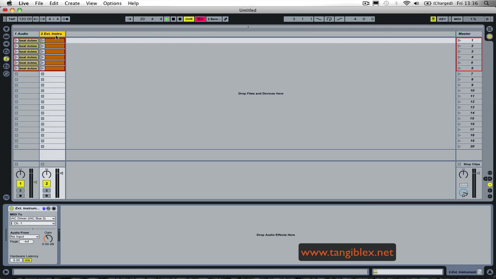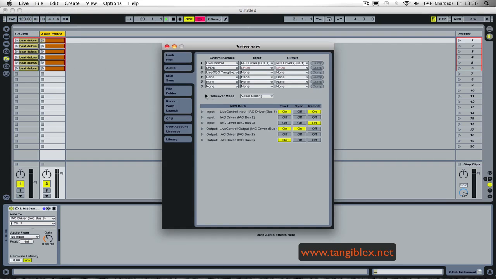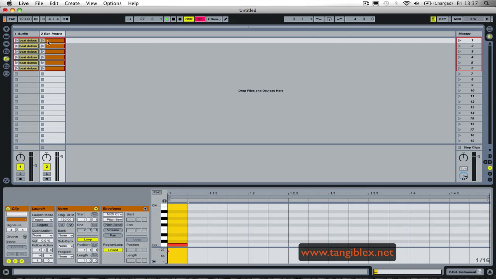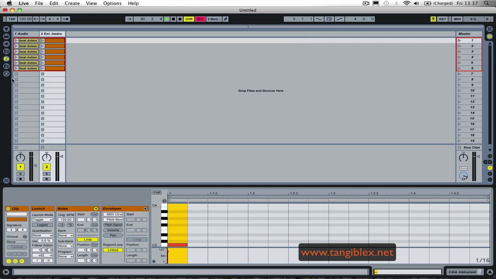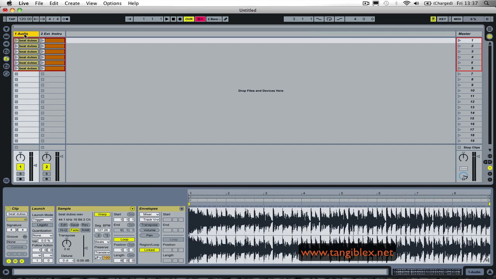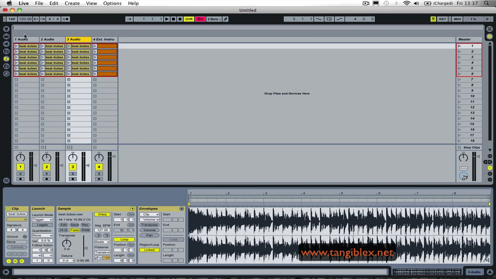So it's only putting the external instrument in Live preferences, putting on remote in the input, and in the output putting on the track, and then making toggle modes and assigning to the same notes. Another way to do it would be to, let me duplicate this track.